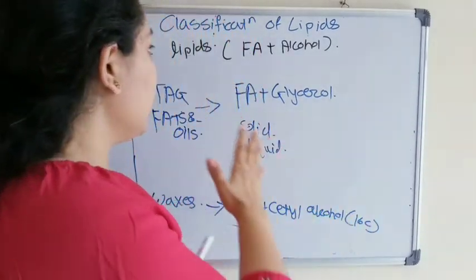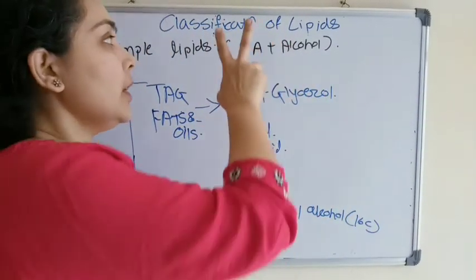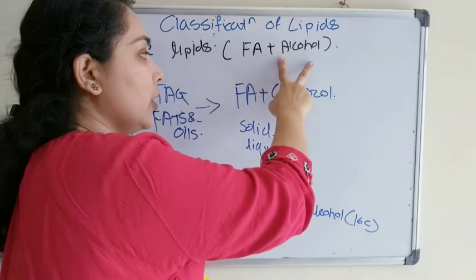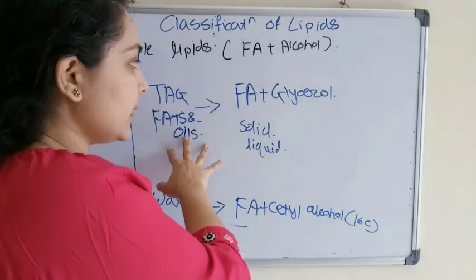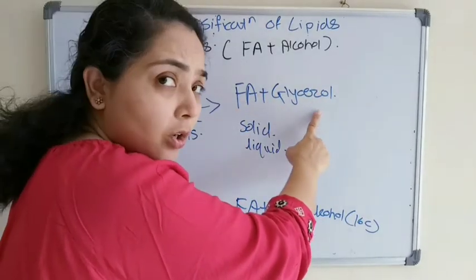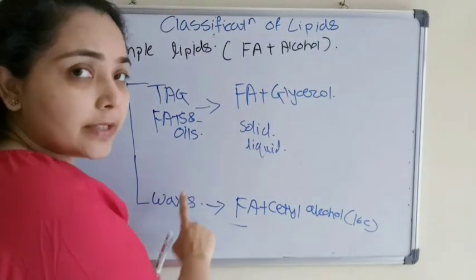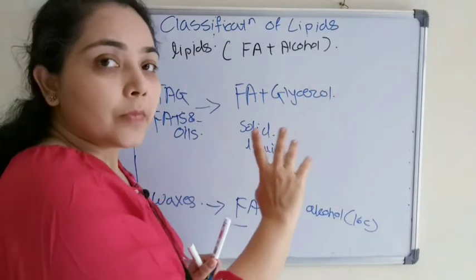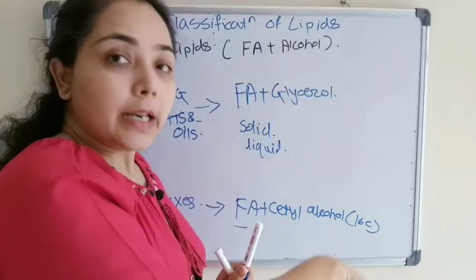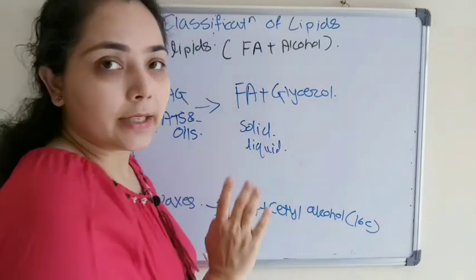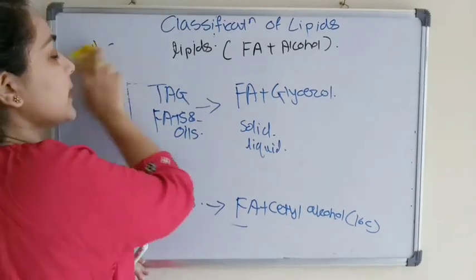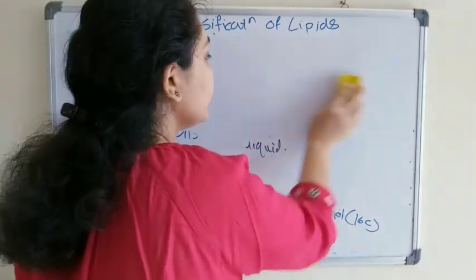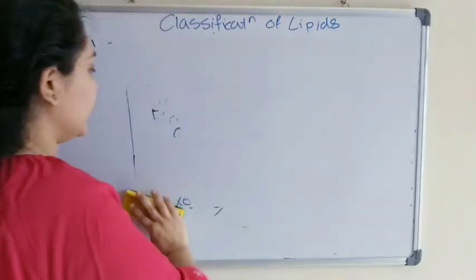So this is all about simple lipids. Simple lipids are esters of fatty acid and alcohol. There are two classes: fats and oil, also known as triglyceride, where fatty acid and glycerol are there; and second is waxes, where fatty acid and an alcohol other than glycerol, for example cetyl alcohol, are there, and these waxes are used for industrial purposes. The second class of lipid is compound lipids.